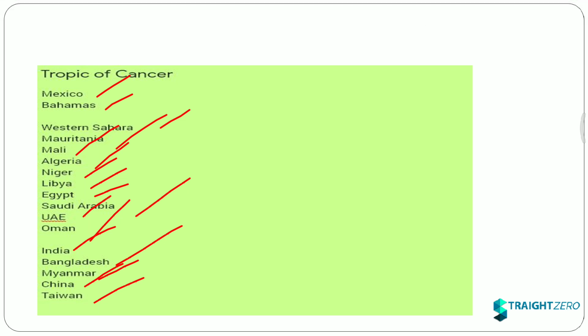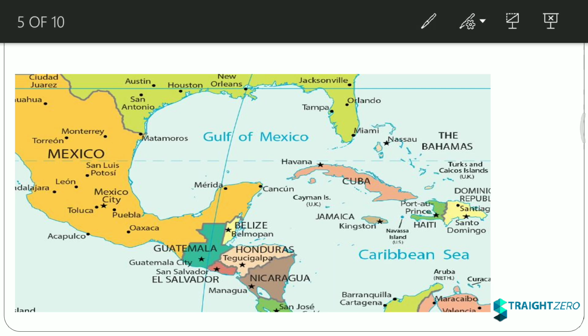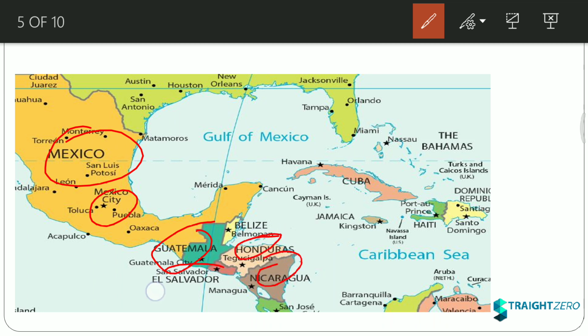First, here you can see this is Mexico, big Mexico. The capital of Mexico is Mexico City. Here you can see small countries: Guatemala, Honduras, Nicaragua, El Salvador. People of all these countries are moving towards the USA. They want to settle down in the USA. Here is the Gulf of Mexico.